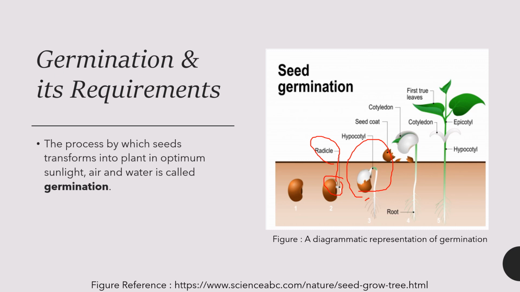the root appears here. And when the root appears, it gets enough oxygen and water from the soil, and that leads to the rise of the cotyledons. And this is how a whole plant grows through the process of germination.